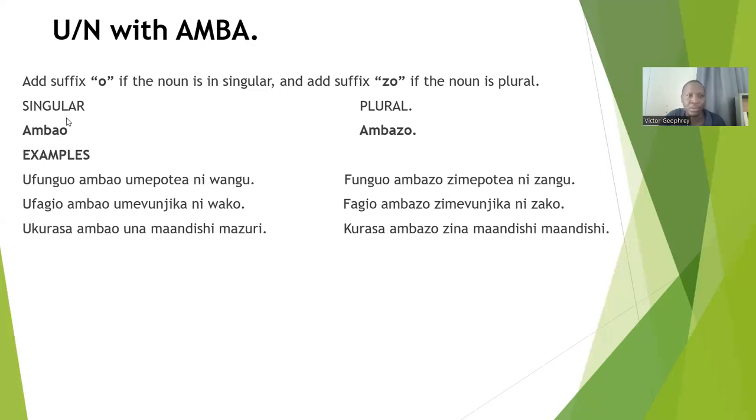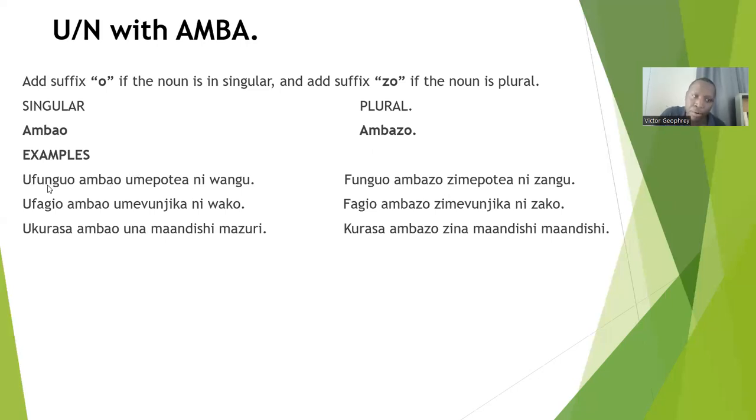For that case, singular noun, it will be ambao. Plural noun, it will be ambazo. So it will be ambao, ambazo. Ambao for singular noun. For plural noun, we use ambazo. Okay, now let's see examples.